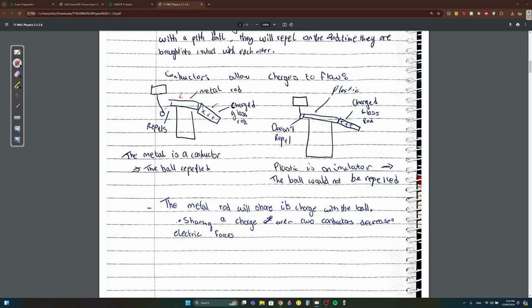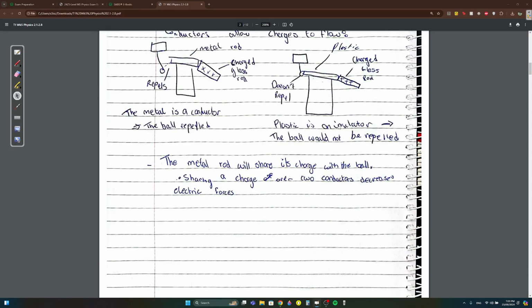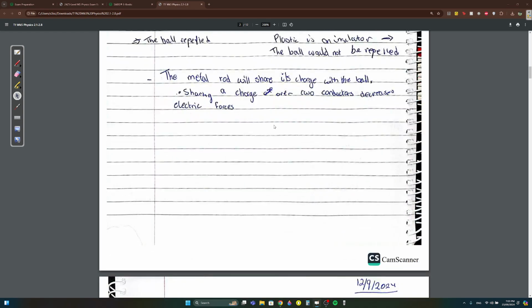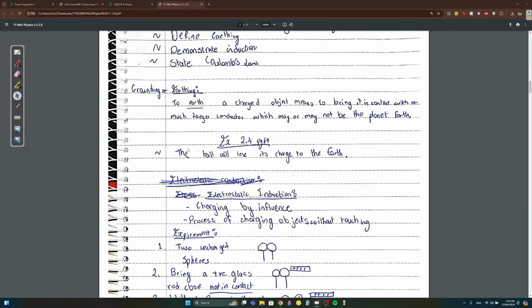If you touch the charged glass rod with the metal rod, it's gonna repel because the charges will flow through the metal, because metal is a conductor. However, if you put plastic, plastic is an insulator, it won't repel because the charges won't flow through the plastic. This is to show that the metal is a conductor, so the ball is repelled. Plastic is an insulator, the ball is not repelled. The metal rod will share its charge with the ball. Sharing a charge over two conductors decreases the electric force. This is self-explanatory.